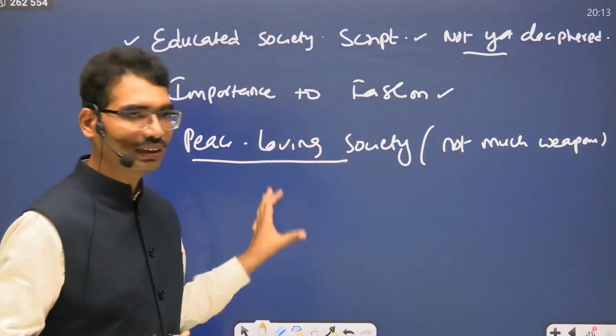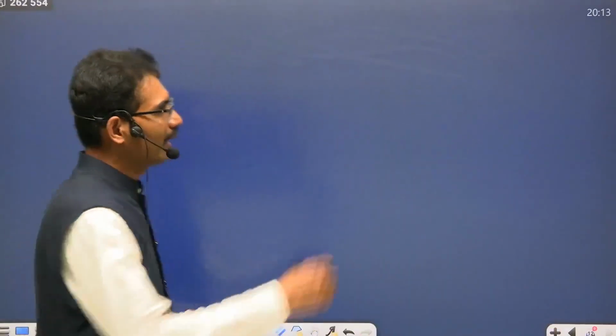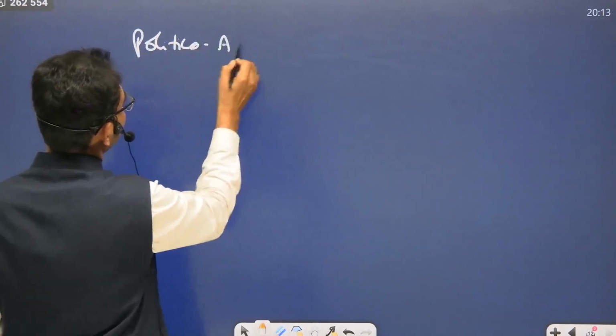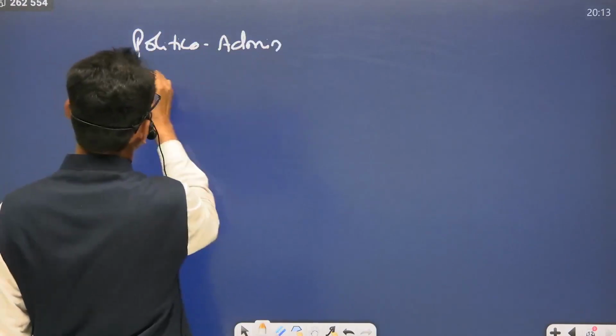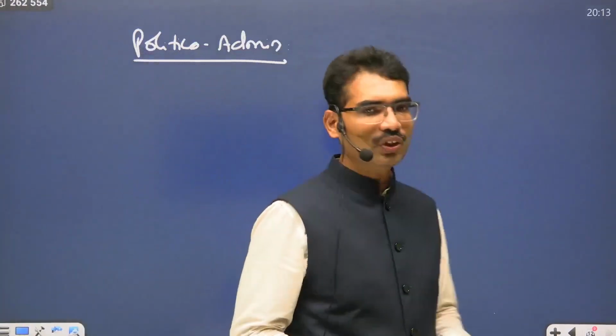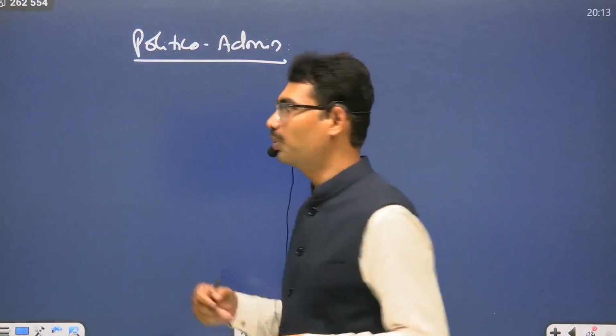So the economy angle, the society angle, then the naming angle. Next, politico-administration. Politico-administration means we do not have any clarity unless we read the script; we cannot say anything about it.